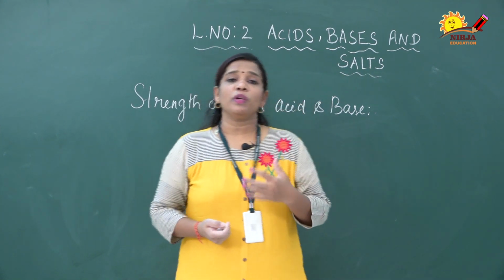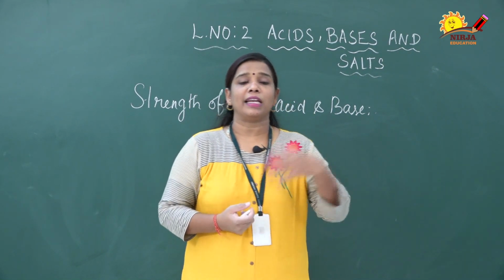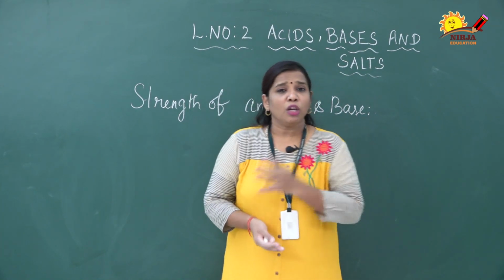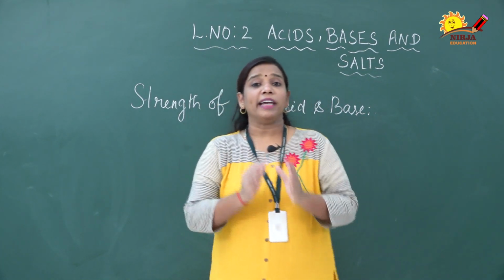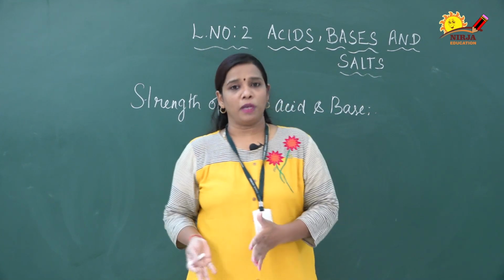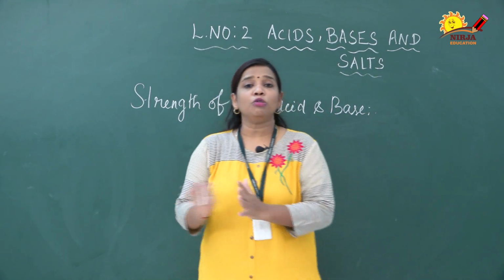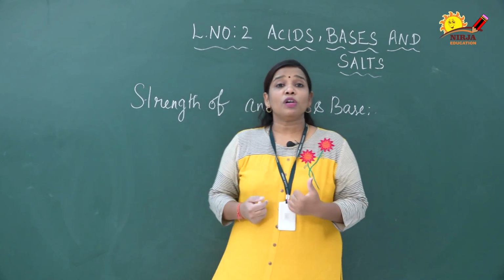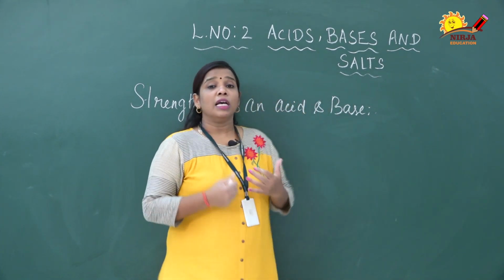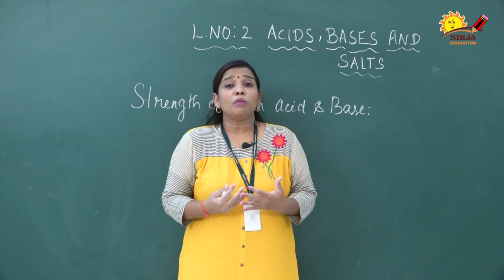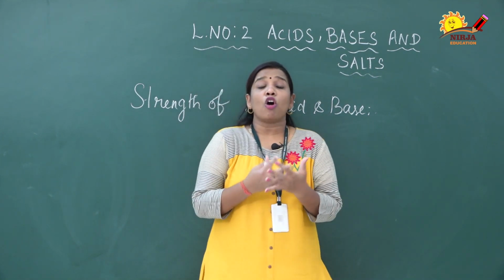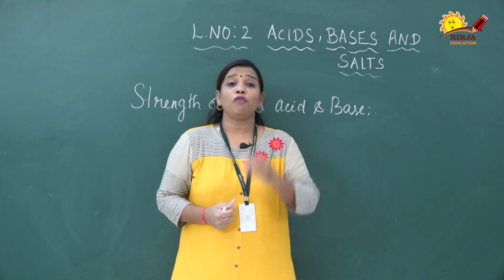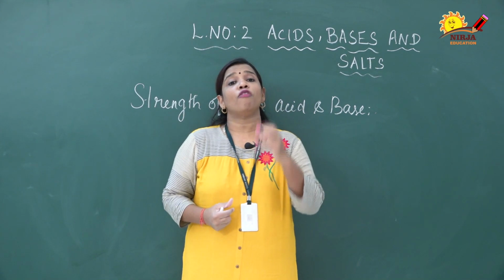In the previous session we also discussed different types of indicators, like natural indicators, synthetic indicators and olfactory indicators. Those indicators help to identify either acid or base. Right? Only due to the change of colors do we come to know whether it is an acid or base. Here we are going to discuss the universal indicator. It is a combination of many indicative substances, and here we can identify the exact value of pH.